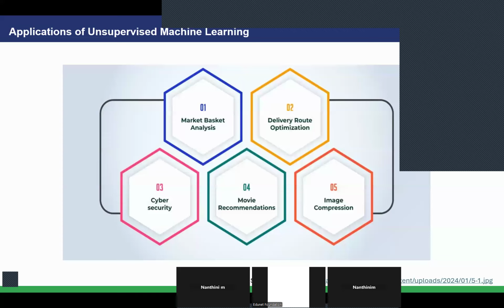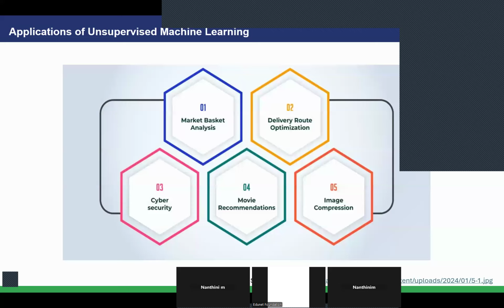Basically, market basket analysis will try to cluster the frequently bought items. So when we are trying to buy bread and butter, it will suggest jam automatically because these items are frequently bought together by the customers. When you're trying to buy shoes, socks will be recommended. So this is nothing but market basket analysis.